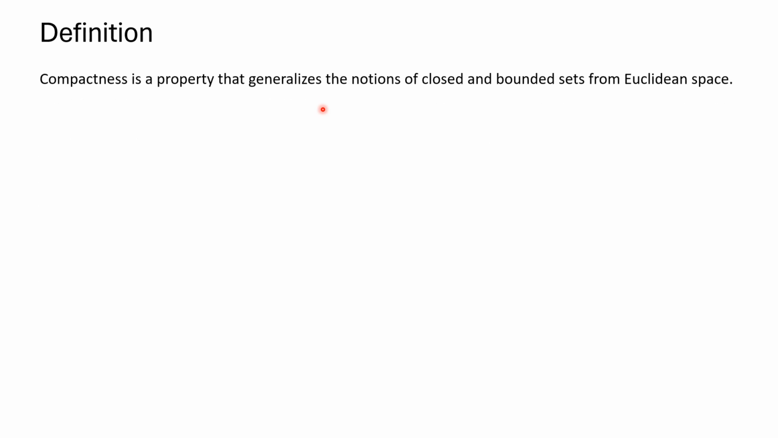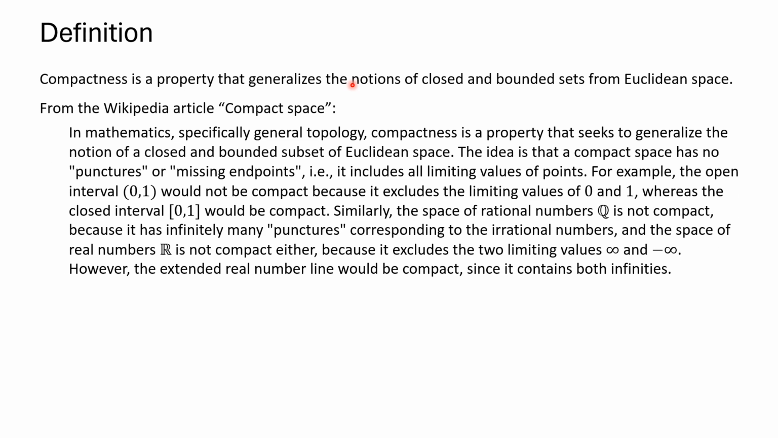As I mentioned on the previous slide, compactness is a property that generalizes the notions of closed and bounded sets from Euclidean space. We have a definition here from Wikipedia, or at least sort of an overview statement. So let's look at that. In general topology, compactness is a property that seeks to generalize the notion of closed and bounded subsets of Euclidean space. The idea is that a compact space has no punctures or missing points, i.e. it includes all limiting values of points.